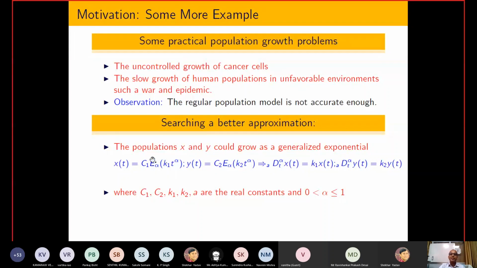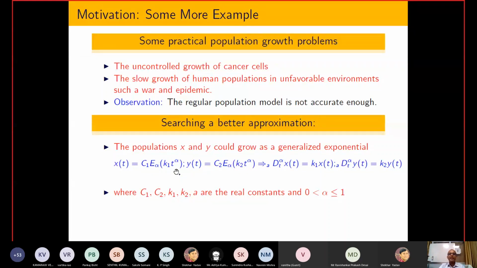This function has a special name, the Mittag-Leffler function. What I am saying is that this kind of growth is able to capture unfavorable conditions also. Unfavorable condition means if cancer growth becomes very, very huge, more than exponential or less than exponential, then also this operator, the Mittag-Leffler function, applies.